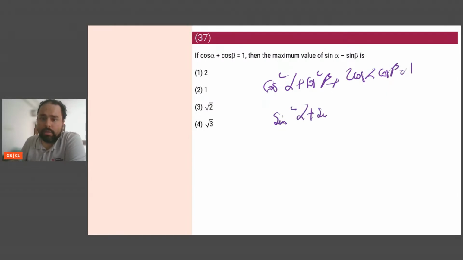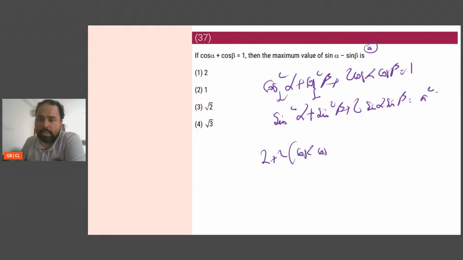And sin squared alpha plus sin squared beta plus 2 sin alpha sin beta, let's say this is a, so it is equal to a squared. So when I add these two, this plus this is 1, this plus this is 1. So 2 plus twice cos alpha cos beta plus sin alpha sin beta is 1 plus a squared.